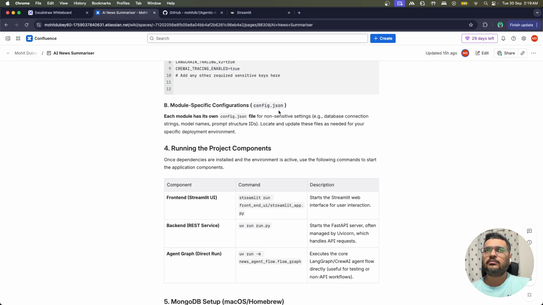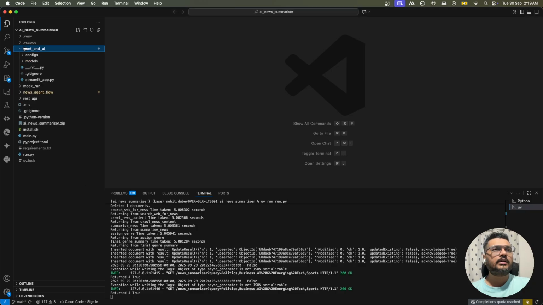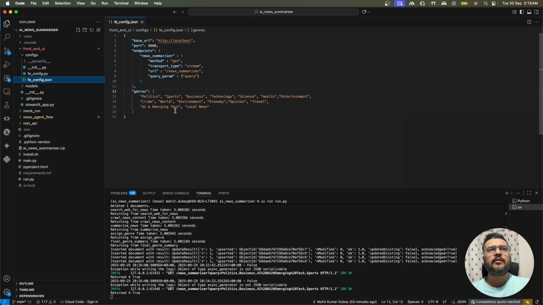Each module has its own config that we have discussed, so we will quickly see the configs. Under each component, you will see this config file, and it has the config for its own component. For the front end, I'm defining which genres are supported, which endpoint to call, and what it takes. I have not used this one, and this as well, for that matter. I mainly use this one.